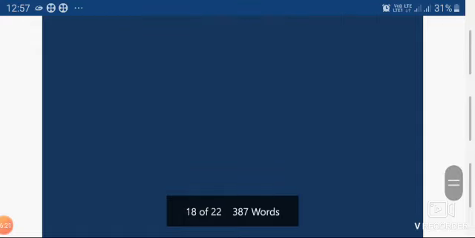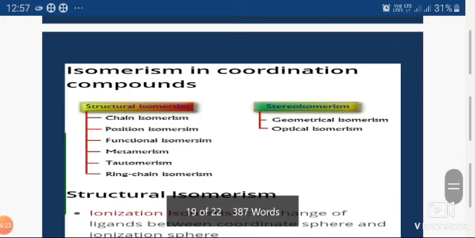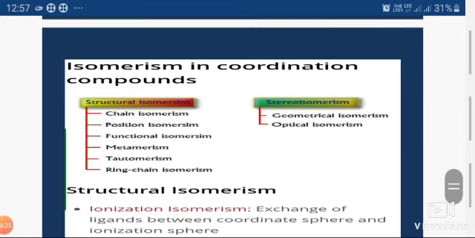These two differences are main for your examination, and after completion of chelating agents, their classification and differentiation, now we are going to see the next point, isomerism in coordination compounds.